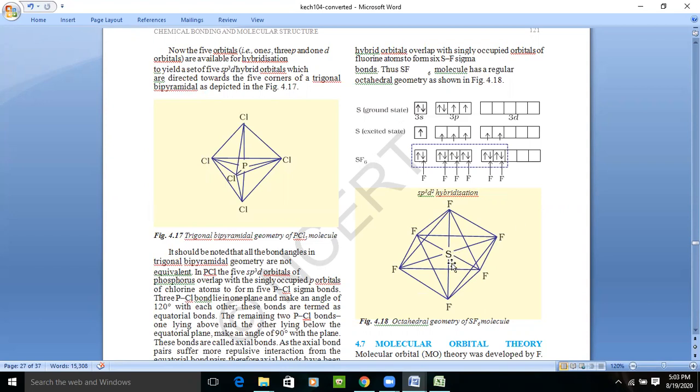It means the central atom S is surrounded by 6 fluorines, and the hybridization is sp3d2 or d2sp3. So this is how, whenever we find out the hybridization of the molecule, we clearly state the geometry and the shape of the molecule. Okay.